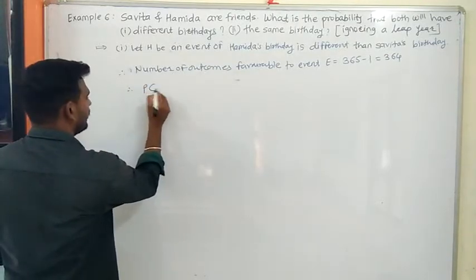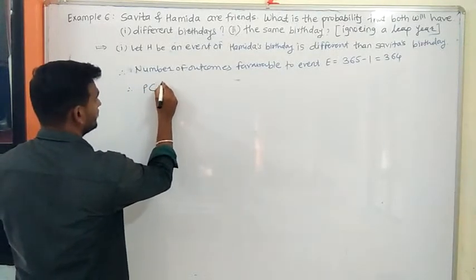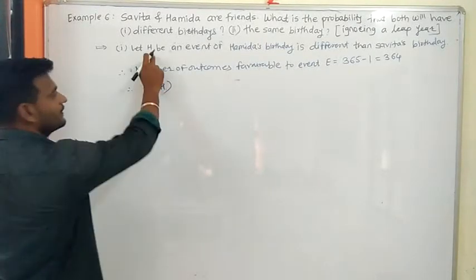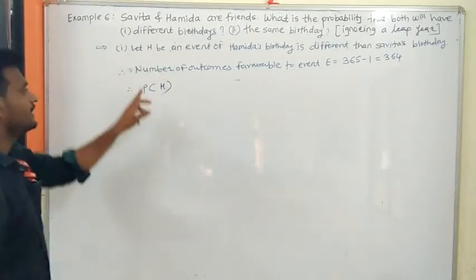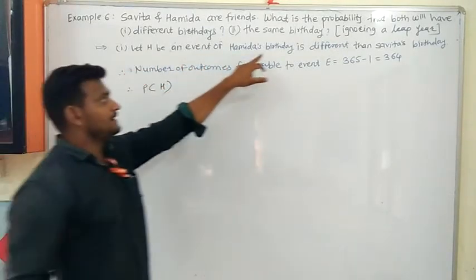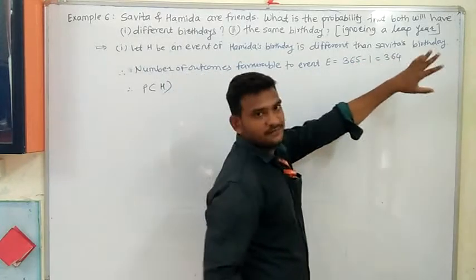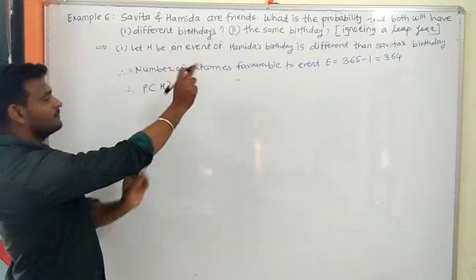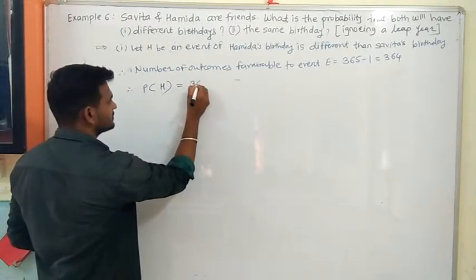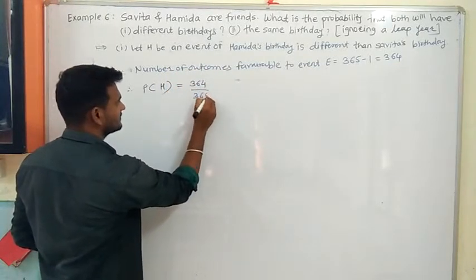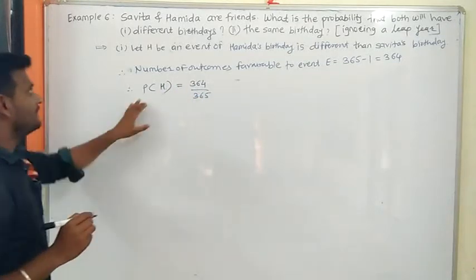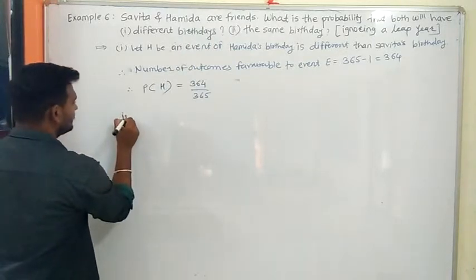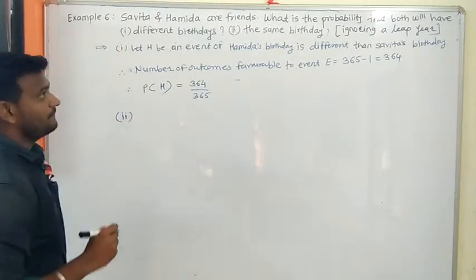Therefore probability of Hamida's birthday, or you can directly write H, because we have already named it as event H. Therefore probability of Hamida's birthday is different from the Savita's birthday, that is both will have different birthdays, is equal to 364 divided by 365. It is the probability of their different birthdays. Okay.